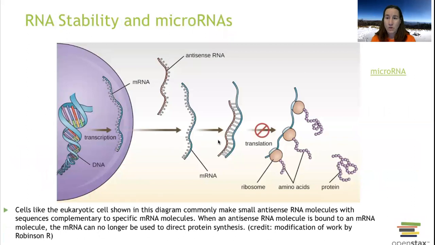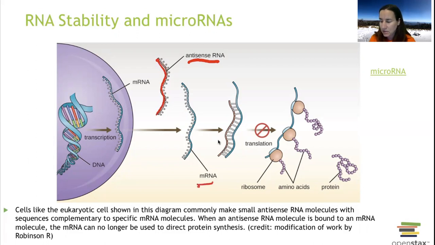Other things for RNA stability are microRNAs. MicroRNAs are going to bind to the messenger RNA. So you've made your messenger, you've transcribed your message into the messenger RNA. There are other RNAs out there called microRNAs, and they're short. They are complementary to the sense RNA, the messenger RNA that you created. So we have this antisense RNA in red, and it can attach onto our sense RNA, our messenger RNA.